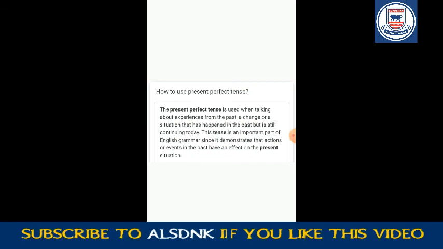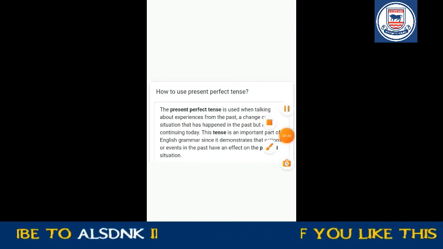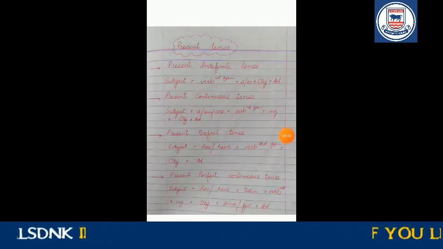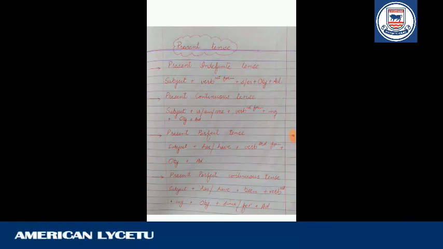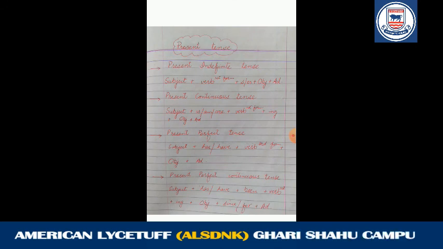Okay students, now you have to practice all the structures of the sentences, and then you will easily be able to correct verbs and tenses according to the sentences. Okay students, fine, this is your lecture on imperative sentences and the correction of verbs.